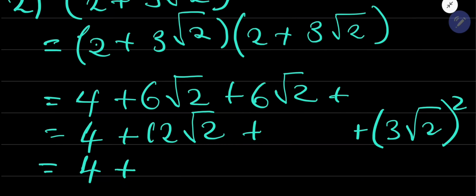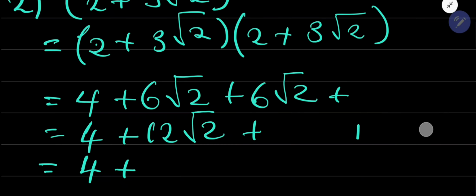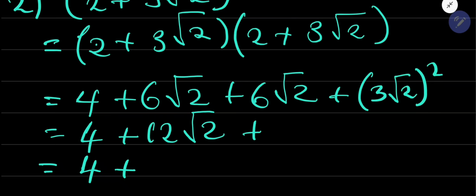Okay, so guys, I'm really sorry about that. Let me just restart it. 2 times 2, 4. 2 times that, 6 root 2. Right? 3 times this plus 6 root 2. This and that one there. Okay, I was supposed to write it here. So it is the same as 3 root 2 all squared.